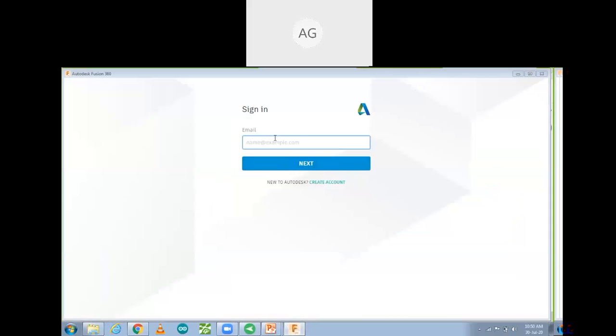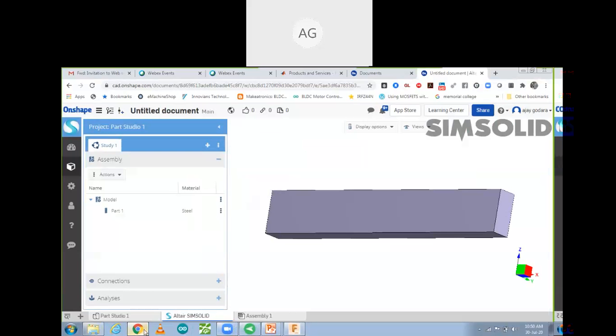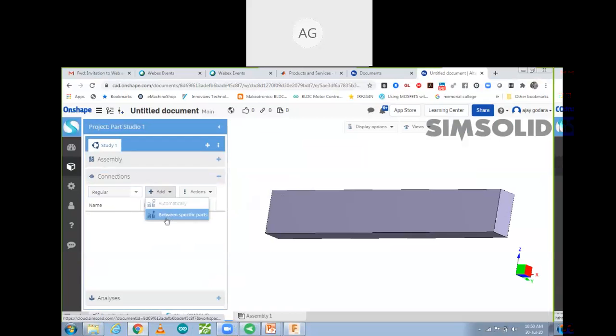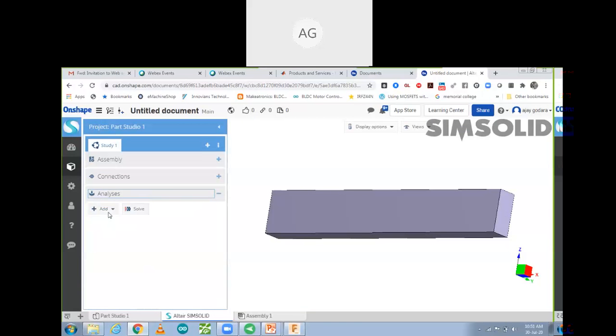Over there, we will be able to open it. So that is easy because over here we have to do a lot of things, because in this software its setup part is not going to get simplified. In connection, you can select regular, spot welding regular. It is specific part and message. Add structural linear. So structural analysis we have to do. Linear.